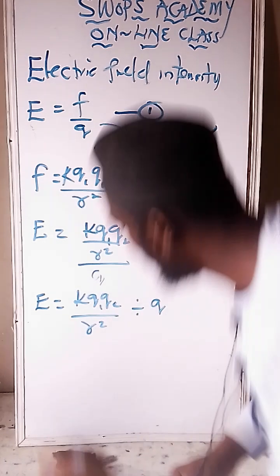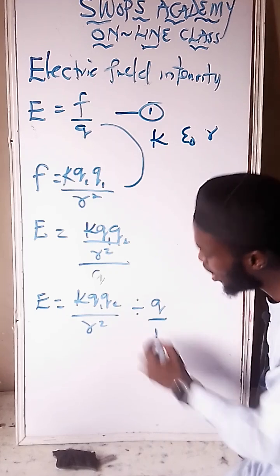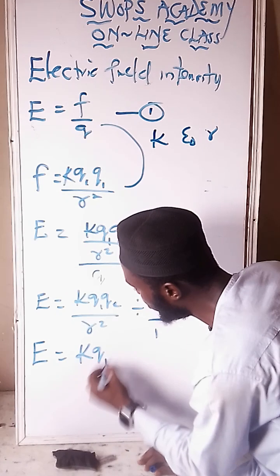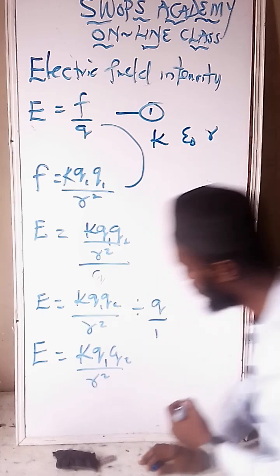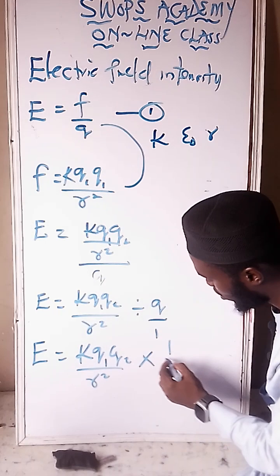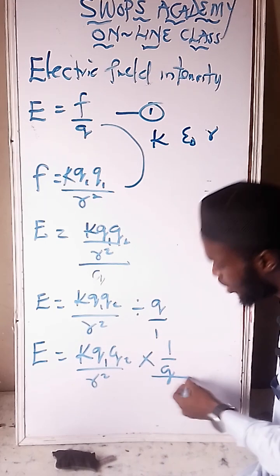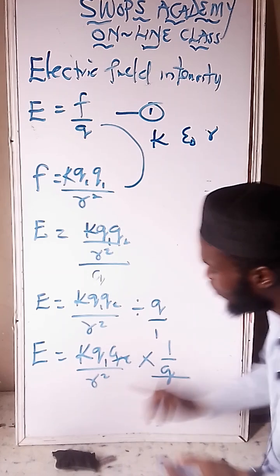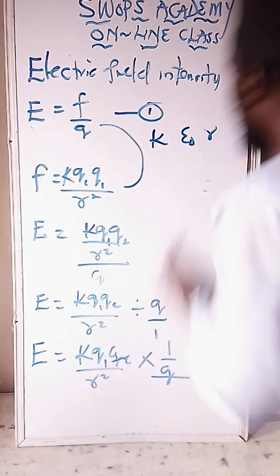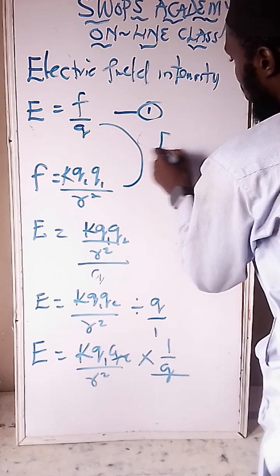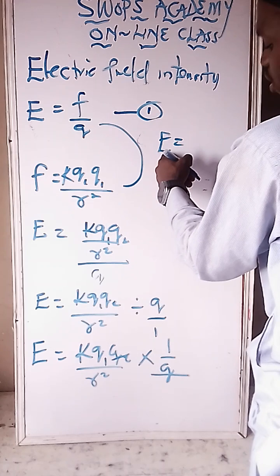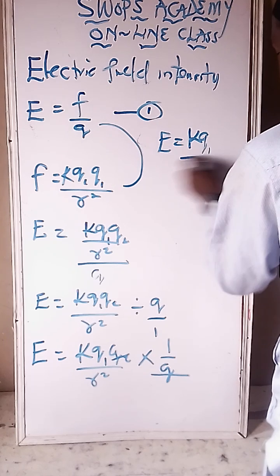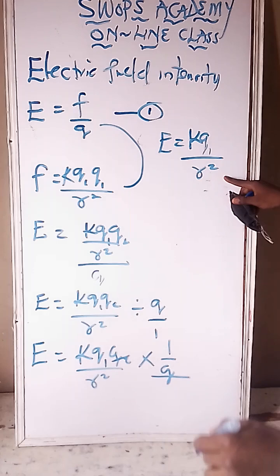Let's change this division into multiplication by putting 1 over Q. It will now be E equals K Q1 Q2 all upon R squared, multiplied by 1 all upon Q. One Q cancels one of the charges, so we are left with only one Q. Therefore E equals K Q all upon R squared, where E stands for electric field intensity. This is another formula for calculating electric field intensity.